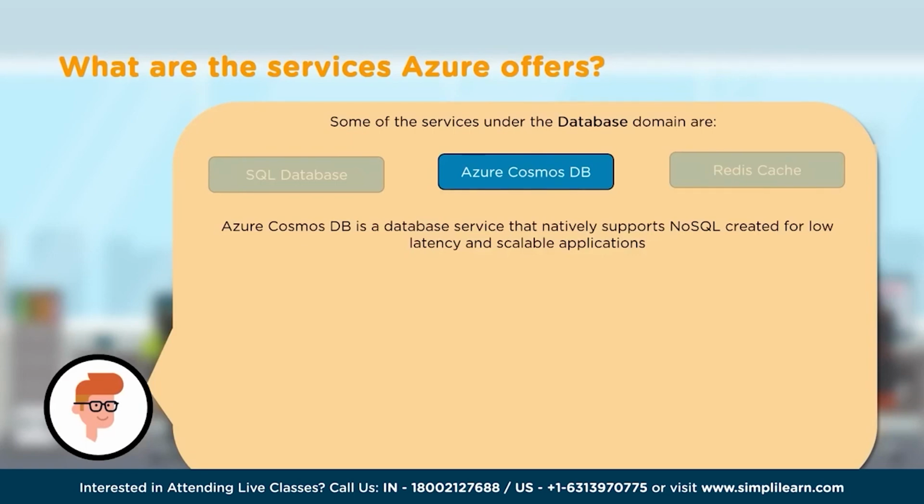This can be provisioned in a click of a button. That's all we got to do if we need to provision an Azure Cosmos DB in the Azure. It helps with scaling the database. We can elastically and independently scale throughput and storage across this database and in any of the Azure geographic regions.